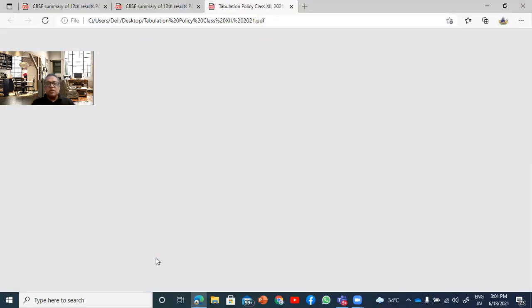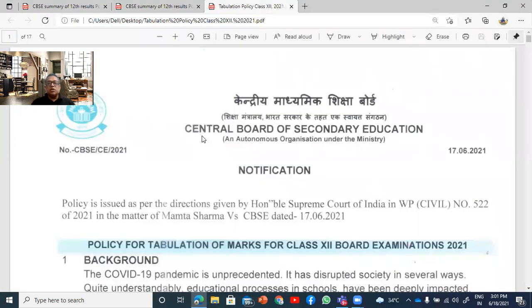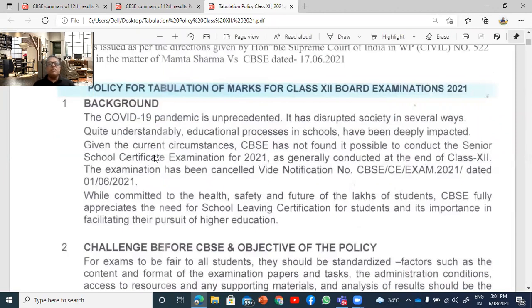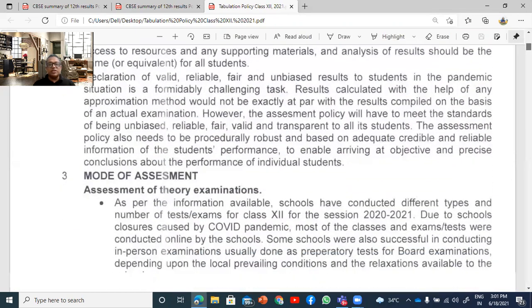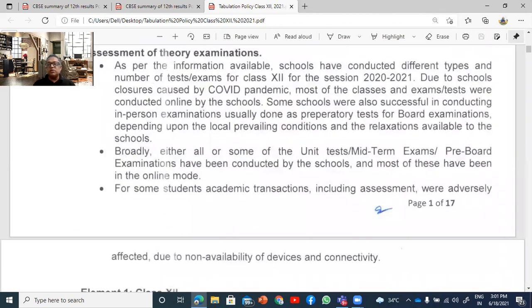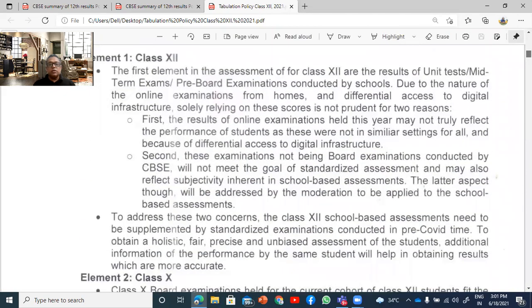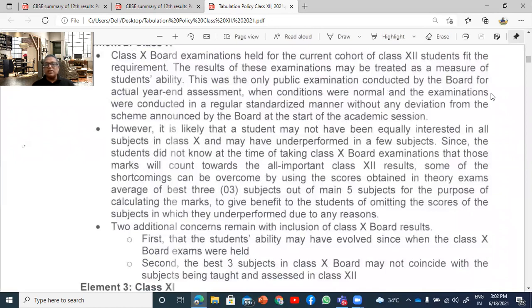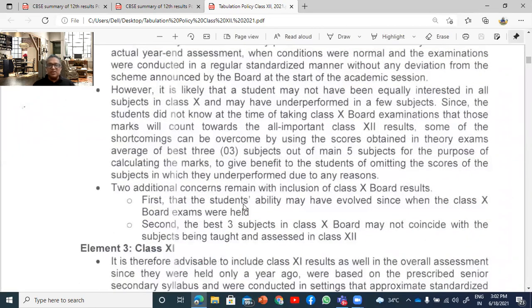So they have come out with the second document also, which is a little more detailed as compared to the previous one. So here they are giving you the background, that what was the need for doing this. That's of course the pandemic. What were the challenges? The mode of assessment is explained clearly. Okay, so here the explanation of class 10, class 11, 12 is more detailed in this. And they have also reasoned out why this class 10, 11, 12 policy was implemented this year.